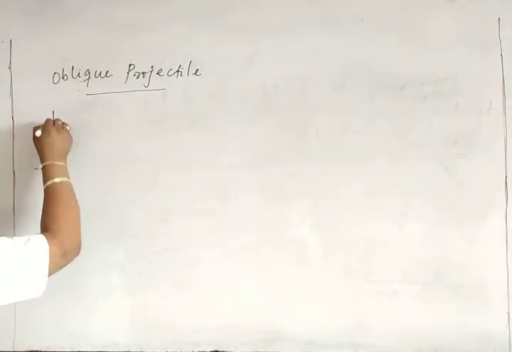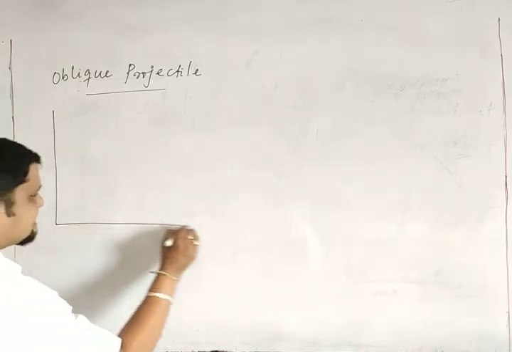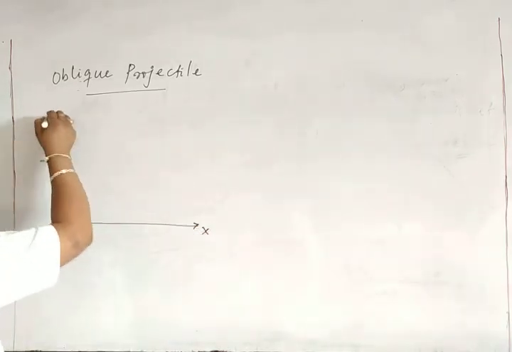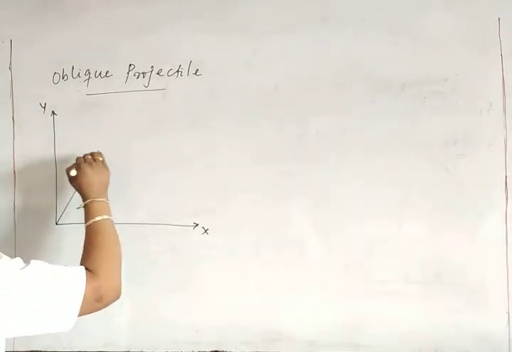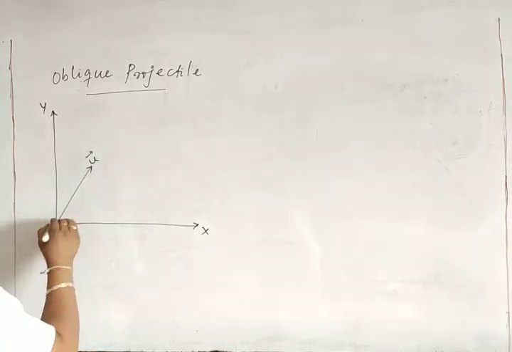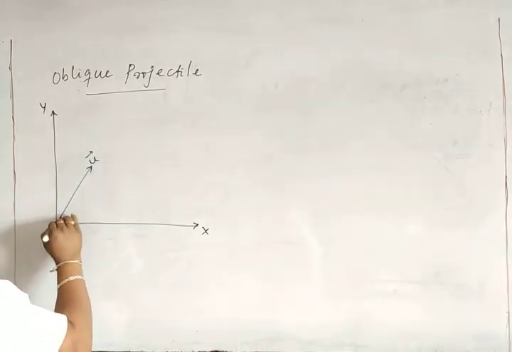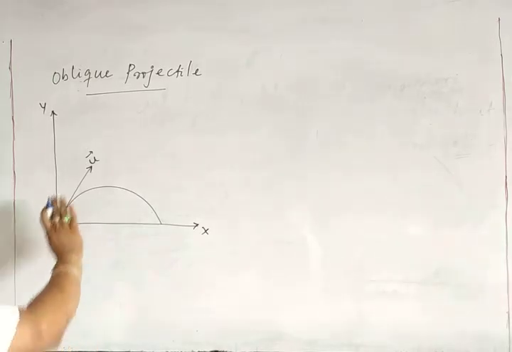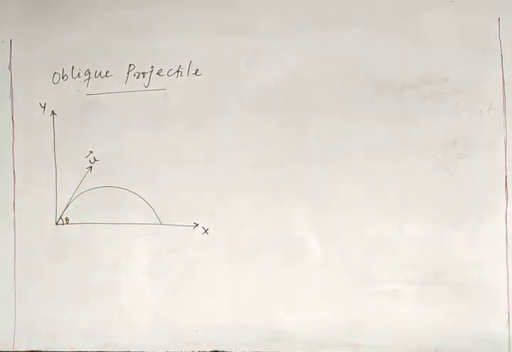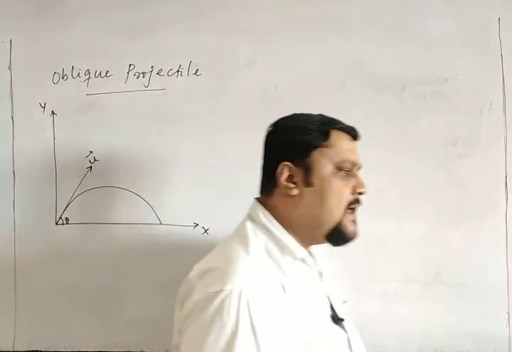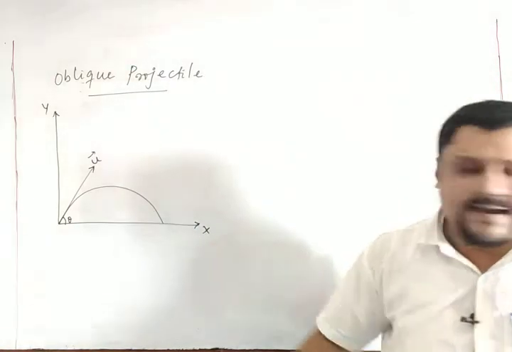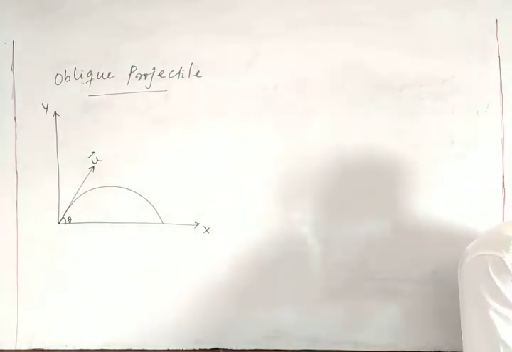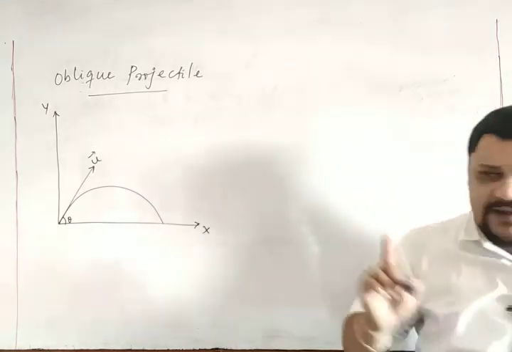A projectile, this is the x component and this is the y component. A projectile is projected with a velocity u at an angle theta, and suppose this is the path; we will show why the path is like that. So it is thrown with a velocity u at an angle theta with the horizontal. Clear?